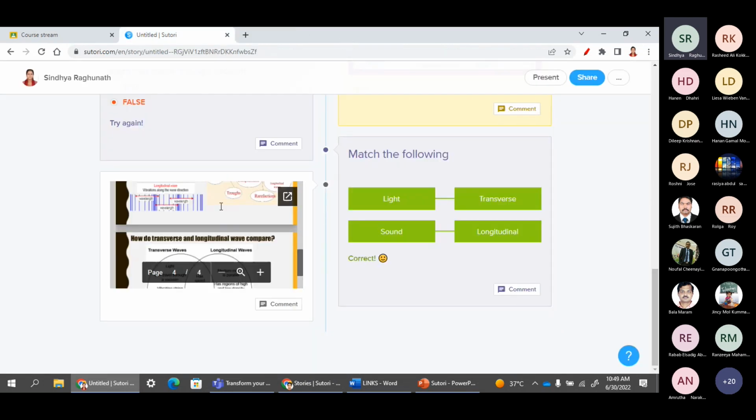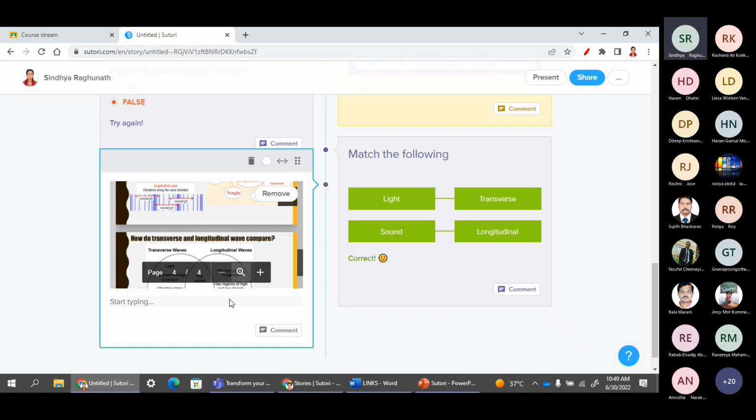We have that option. Or else, if you want to expand this item, what we need to do is just click on the item so that it is highlighted. Whenever it is highlighted, that means it is under edit mode. So this item I want to expand, so I just click on this double arrow mark.